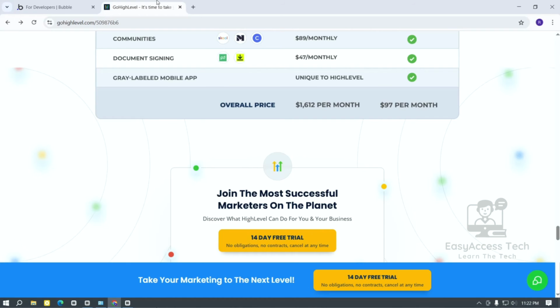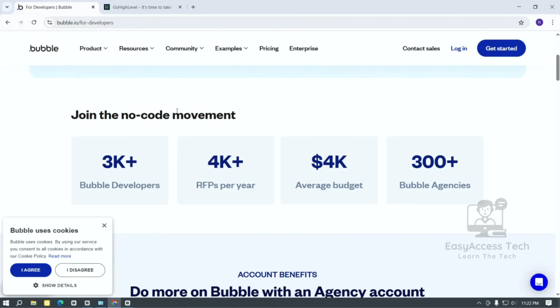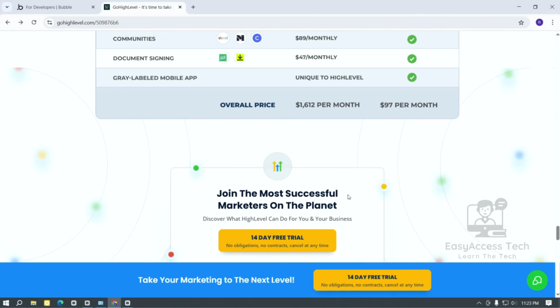If you want to build your app or SaaS products, then you should use Bubble, and if you want to grow your service business or agency, use GoHighLevel.